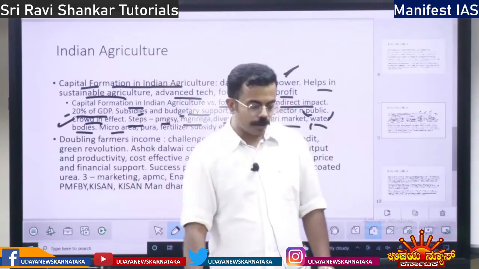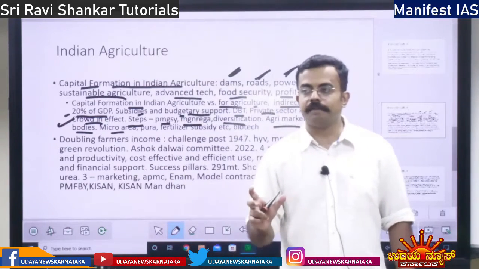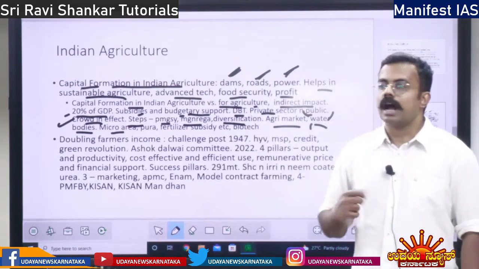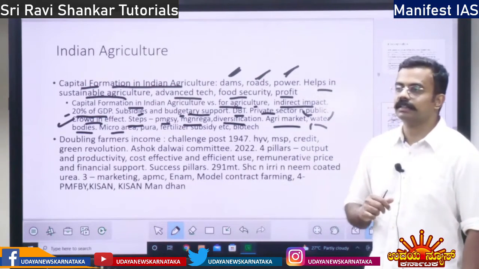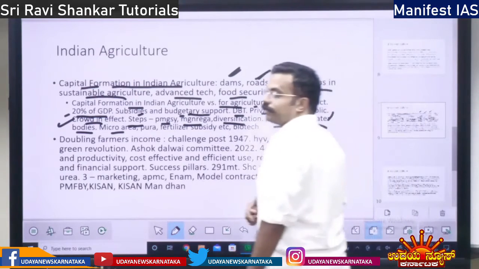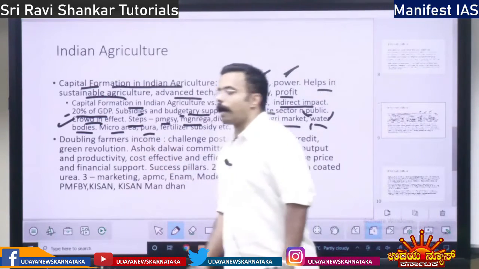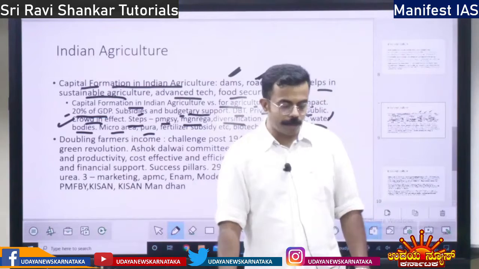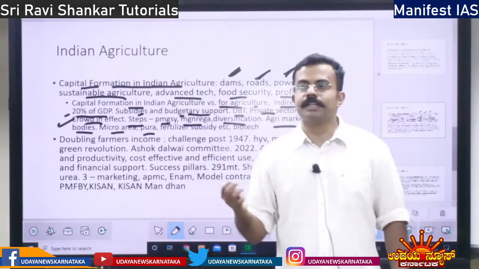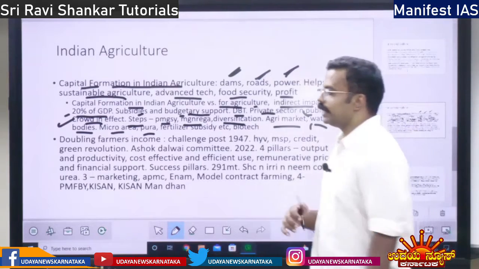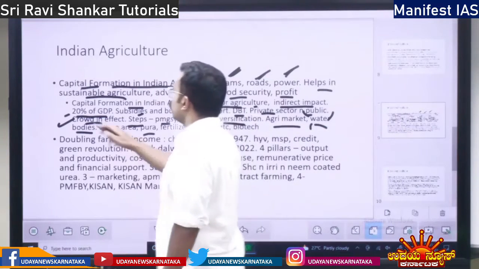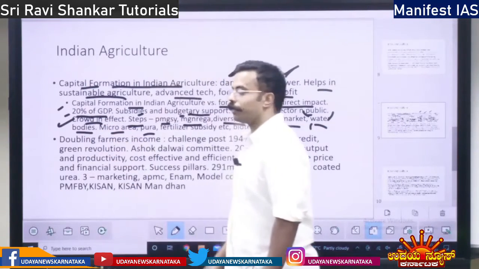A small area we will take and improve the infrastructure there, improve the market there. Then capital formation will also increase. Then you have PURA. PURA means providing urban facilities in rural areas. If you provide urban facilities in rural areas, capital formation will also increase.